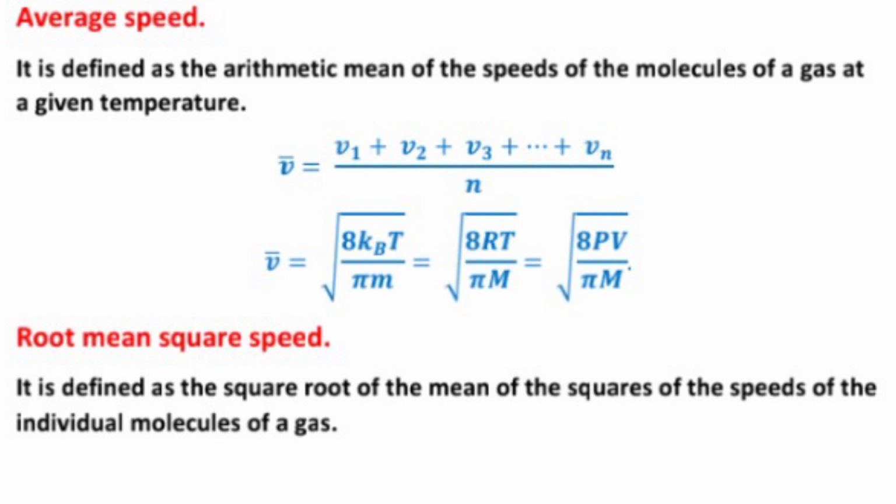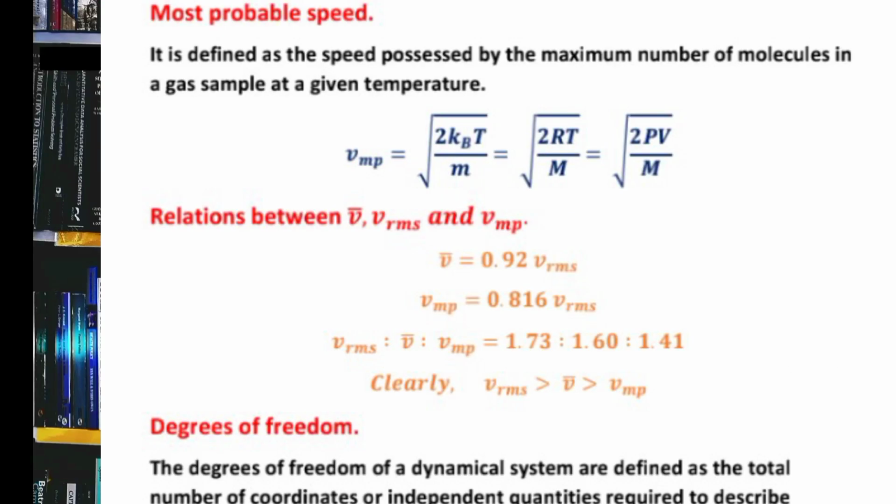Root mean square speed. It is defined as the square root of the mean of the square of the speeds of the individual molecules of a gas. V RMS equal to under root 3 PV upon m. Most probable speed. What is most probable speed? It is defined as the speed possessed by the maximum number of molecules in a gas sample at the given temperature. V most probable speed equal to under root 2 PV upon m.